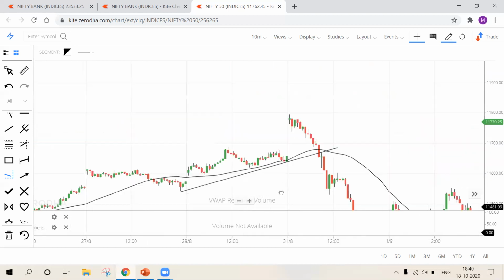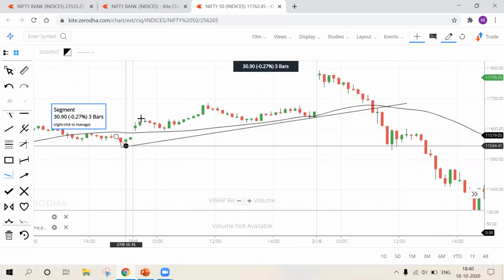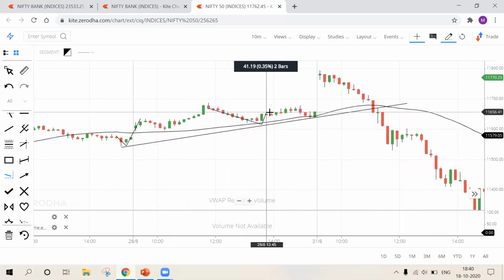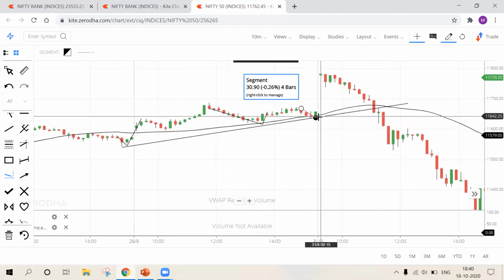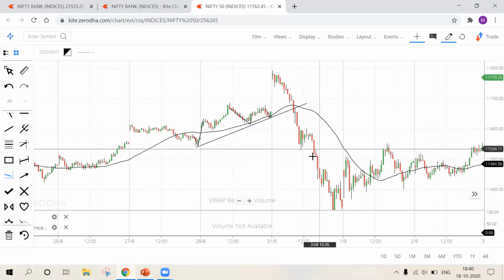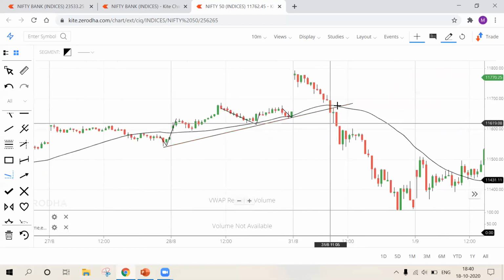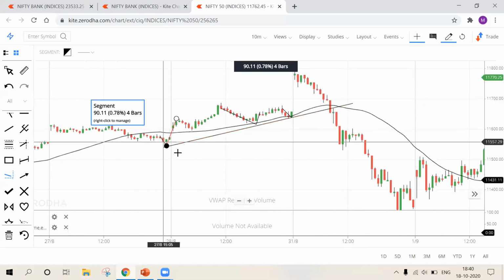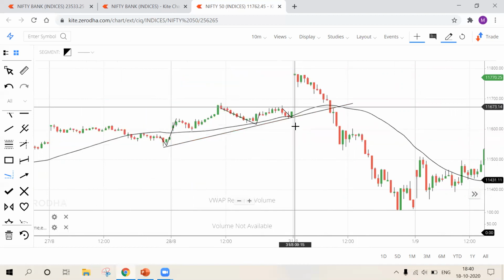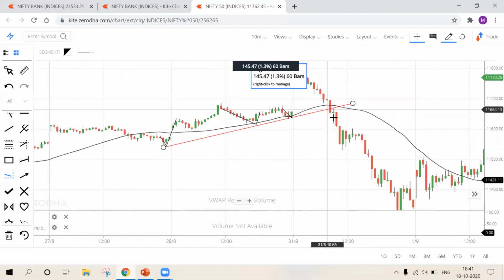Okay, now look at this scenario. This is first rejection, this is second reaction, and this is third reaction. After the third reaction, there is no higher high formation, so I won't make an entry there. But see, next day the market opened with a gap up and it broke my trend line here, which is a strong trend line. It took support once, twice, thrice, and finally my trend line is broken here.